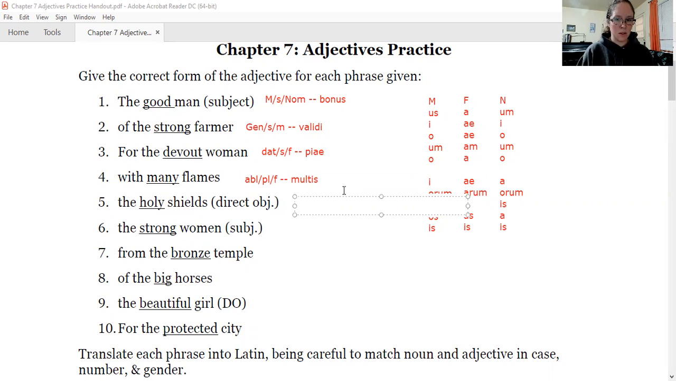All right. Number 5, the holy shields is a direct object. Let's look at it. The direct object is what case? Accusative case is for the direct object. Is shields plural or singular? Plural. What is the gender of the word for shield? Again, you got to know your vocab. Scutum, scuti. So scutum is neuter because it ends in um.